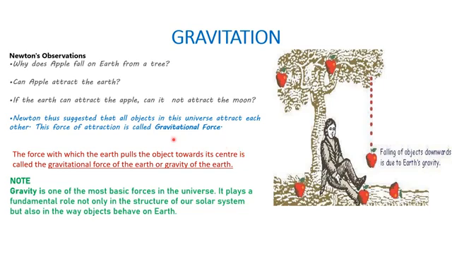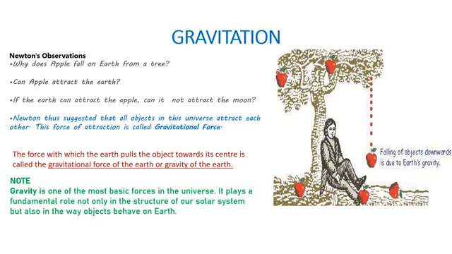Now let's find out the answer to his different question, right? Here we know that because of the gravitational force of the earth, apple is falling on the earth. But what happens if the apple is also exerting force on the earth? So let's find out.